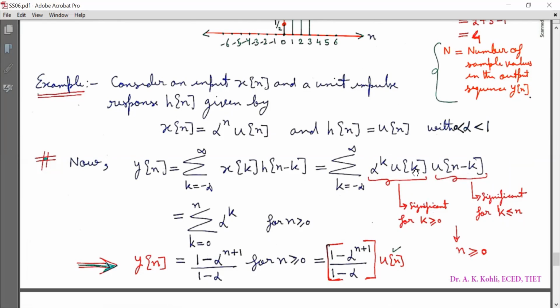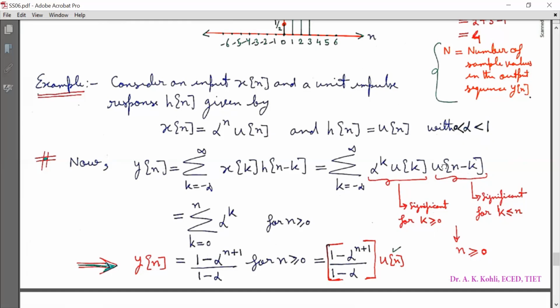This uk is the unit step function, which is significant for k greater than or equal to 0. So no negative values of k are permitted. So the lower limit will go to 0, so k is equal to 0 here. Now look at this. un minus k is significant when k is less than or equal to n. So the higher limit of k is n. So put n here.